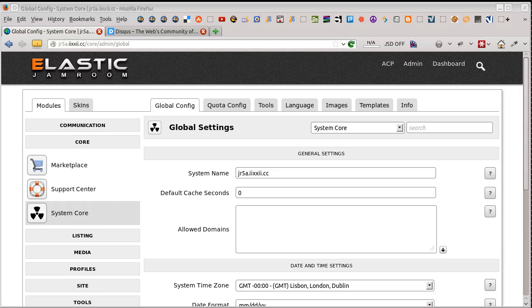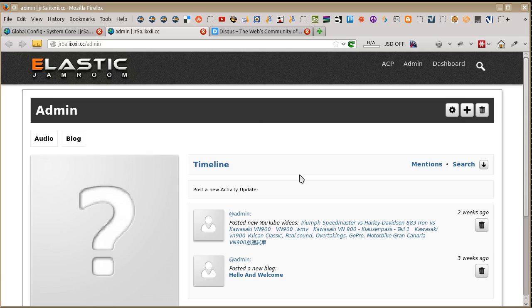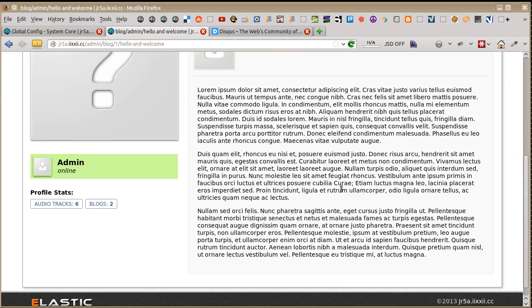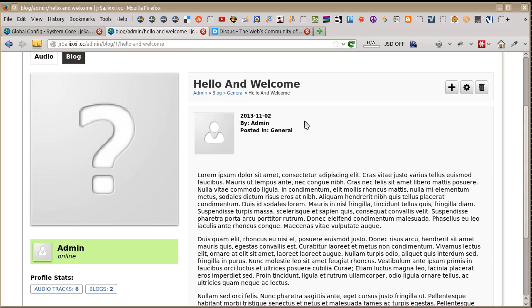Okay, what we're going to look at here is just installing the Disqus module. Let's open one up here. We've got a profile where we want to use the Disqus commenting system on blogs. Let's open up a blog here just to make sure. There we go. Hello and welcome, and we want to add it down the bottom here to the details page of the blog comments and use it as blog comments.